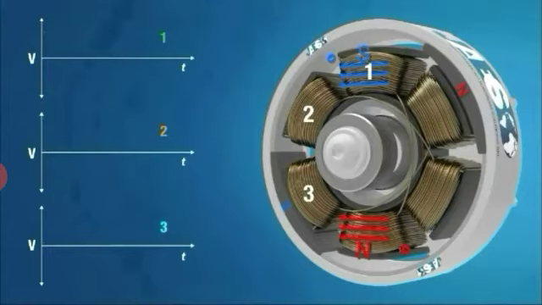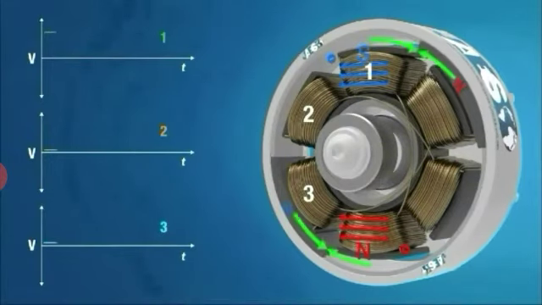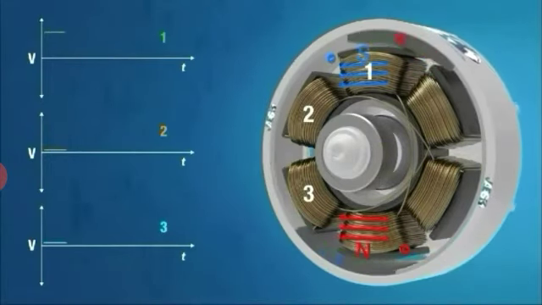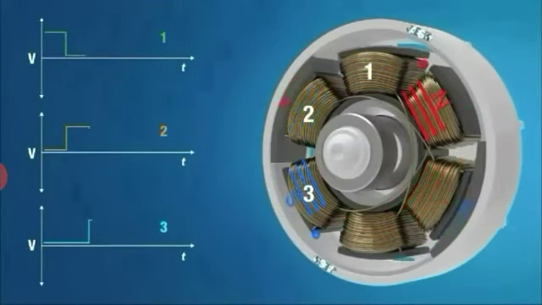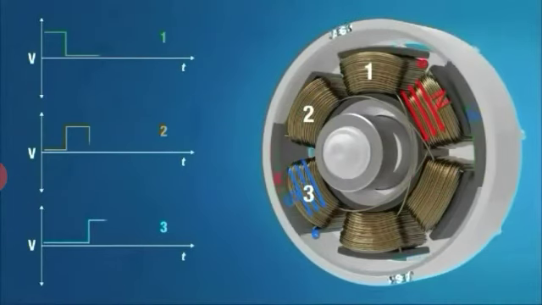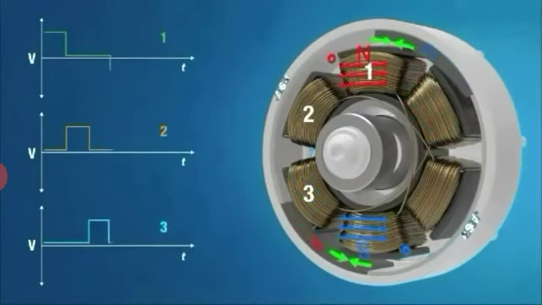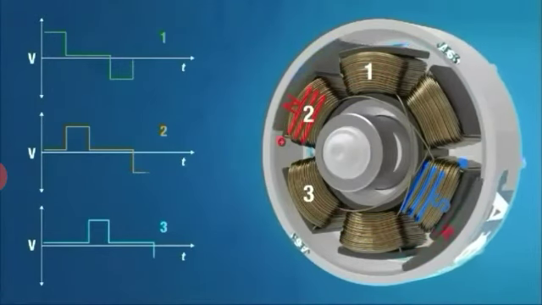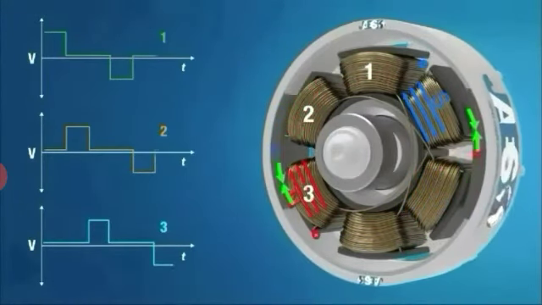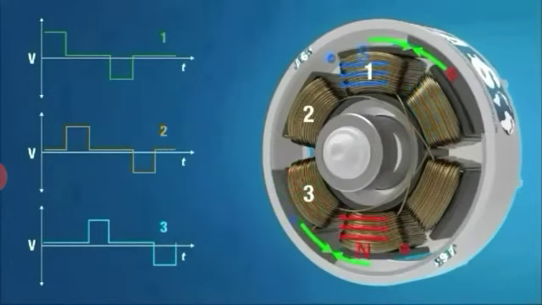1, 2, 3. Okay, so what happens if you give 1? The rotor will be attracted to 1, and when I remove the excitation to 1 and give it to 2, the rotor will move to the second one.